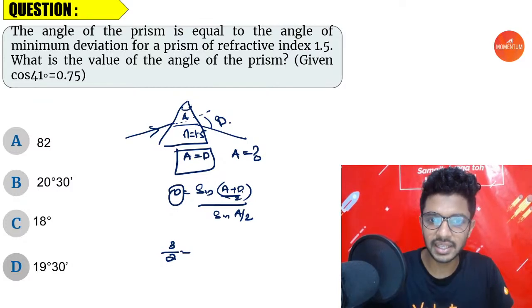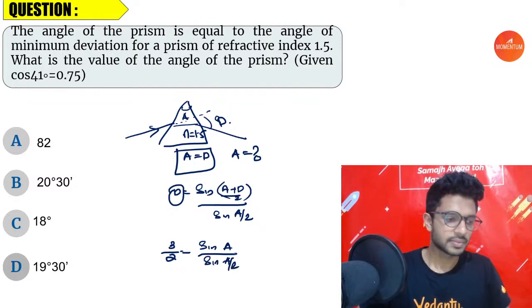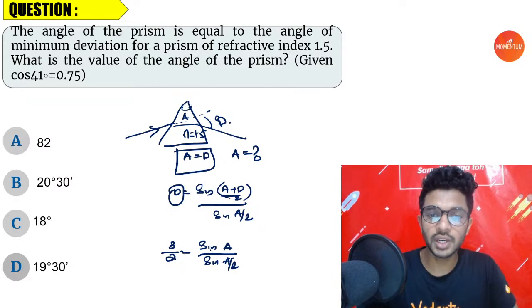A and D are equal, right? So let me put D as A. A plus A is 2A, by 2, that is A. So sine A divided by sine A by 2. Okay. So now what we're going to do is, you know that sine 2 theta is equal to